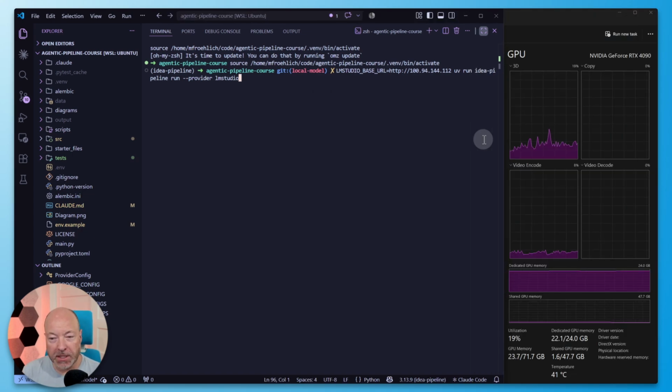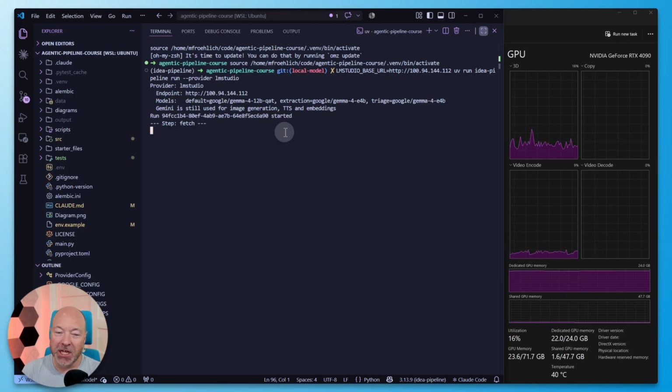All right, let's try this actually. I have Task Manager running on the right here, and then I'm going to kick off this command. So we should be able to see the GPU actually doing some work there. And again, chances are that it might fail. We might need to do some tuning about how we handle tool calling, or more generally, how we invoke the model. That's the kind of thing that needs some dialing in with these local models.